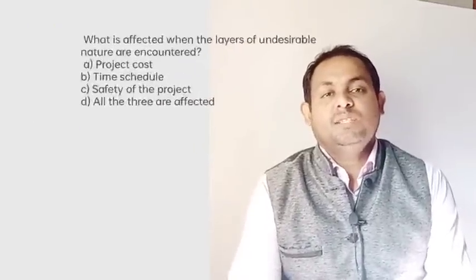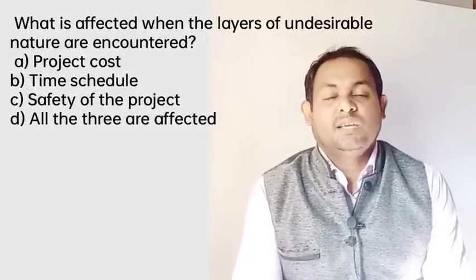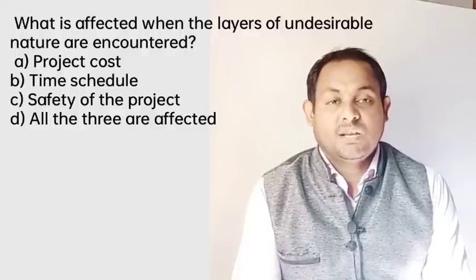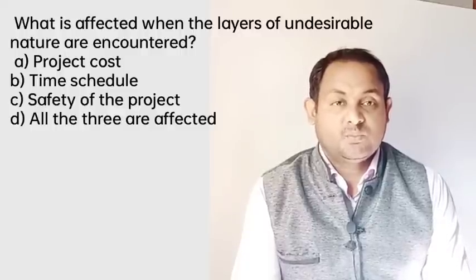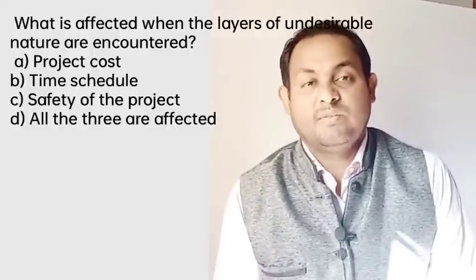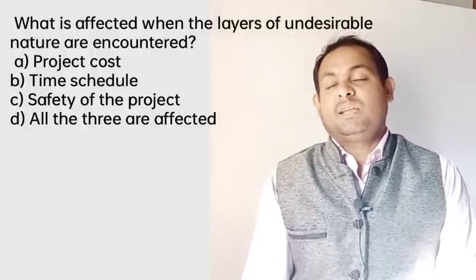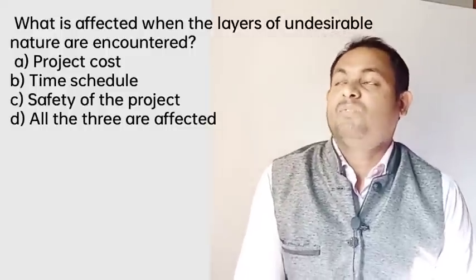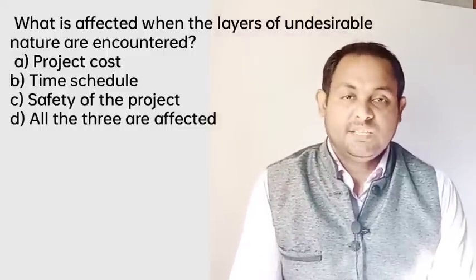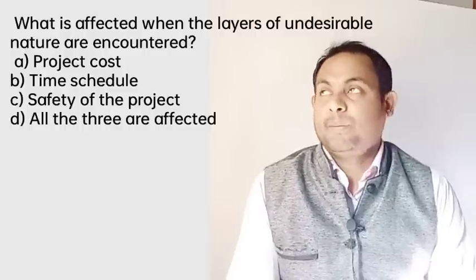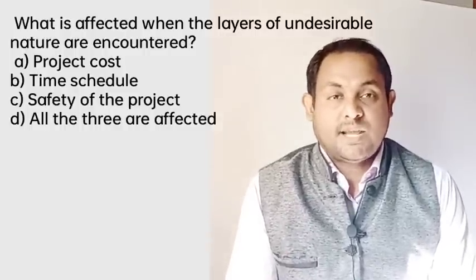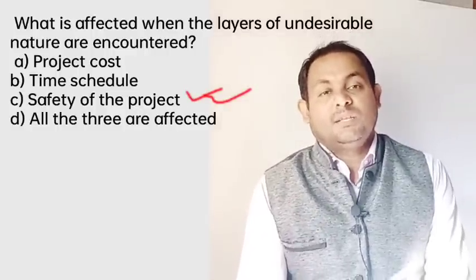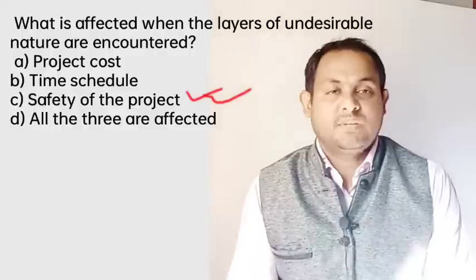Next, another question: what is affected when a layer of unstable nature is encountered? The same layer may be repeated along the alignment, or one or more encountered layers are of unstable nature. The project cost may be affected, as also the time schedule and safety of the project. So definitely it is Option D, all the three are affected.